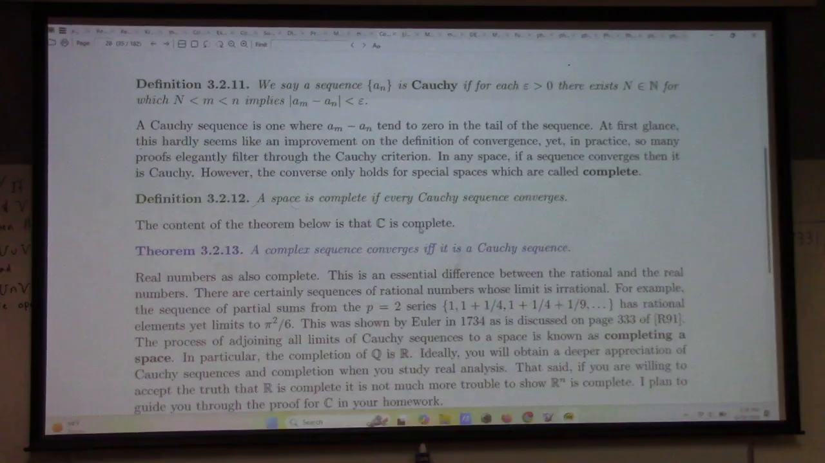A space is complete, that was the joke, if every Cauchy sequence converges. So you can prove that the real numbers are complete.